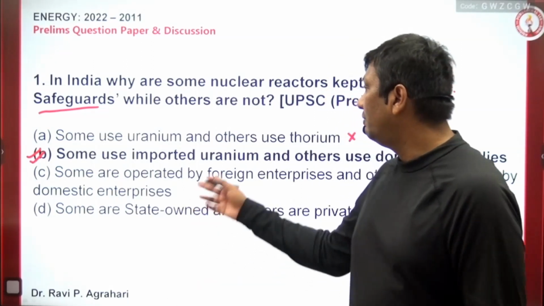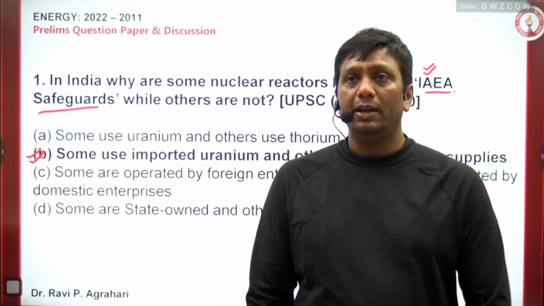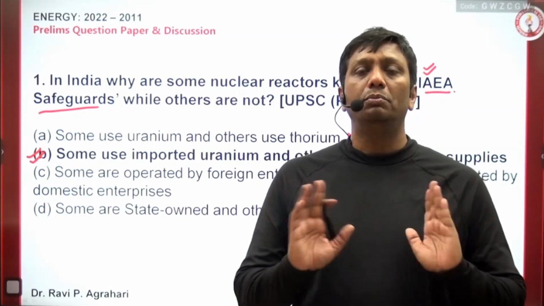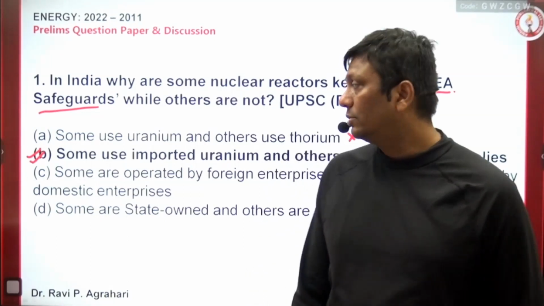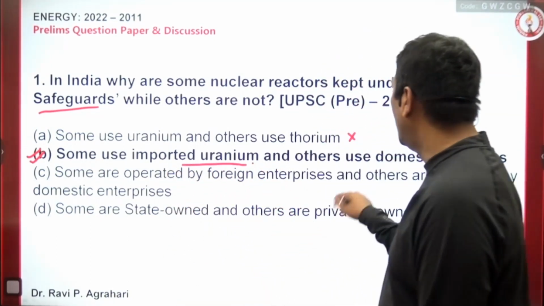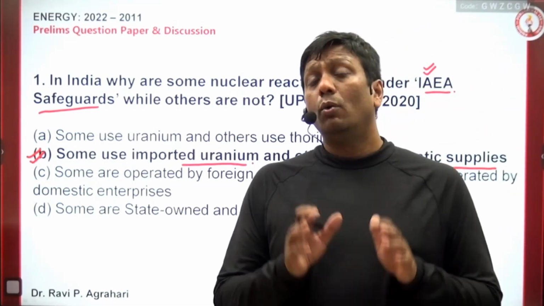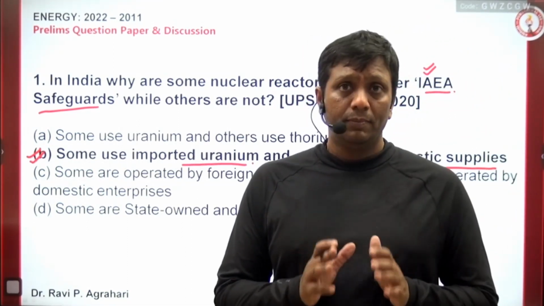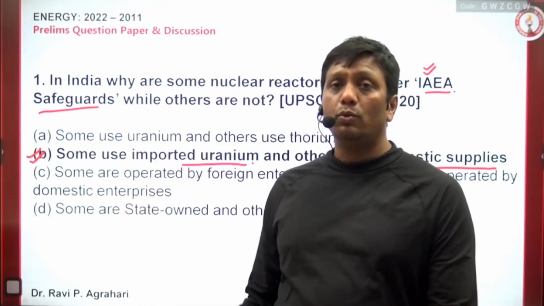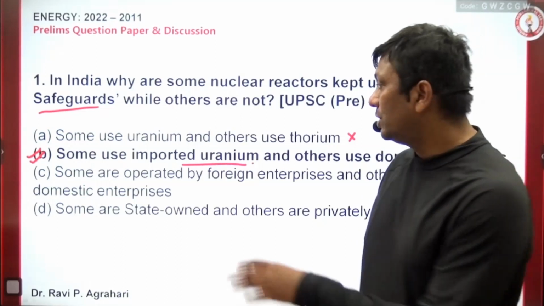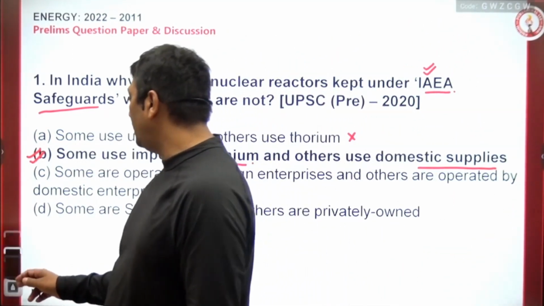The reason is that we import uranium from other countries, so definitely we allow the IAEA to come and check. I am not going to misuse the uranium inside India, even for atom bombs and such purposes. So this is the reason: some use imported uranium, and others use the domestic supply. Again I'm telling you, guys, only for civilian reactors do we allow this. The IAEA can come and check the imported uranium I am going to take, that I am not going to misuse it. So here the B statement is right.